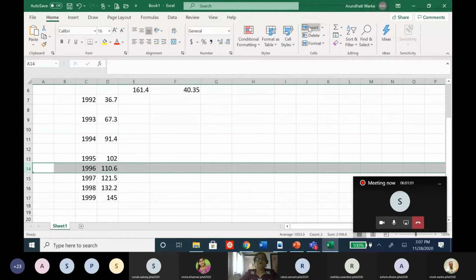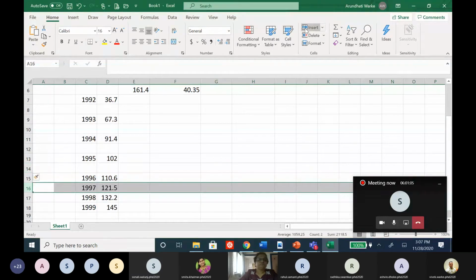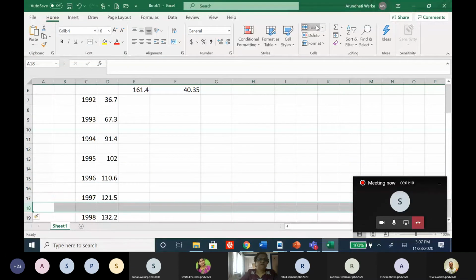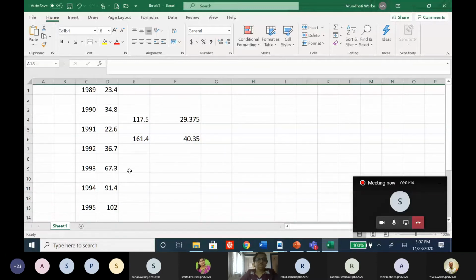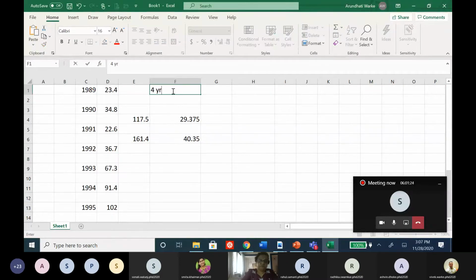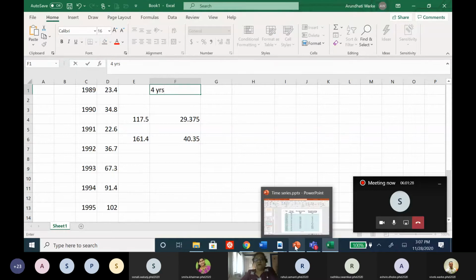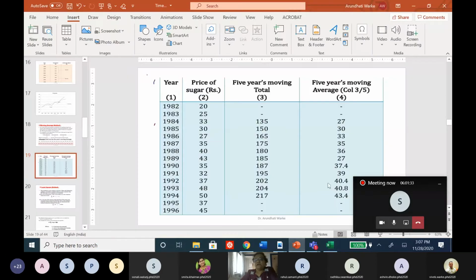If I insert a row everywhere, I think it is easy to understand. If I insert a row everywhere, I'll be able to do it quickly. Correct? So in every alternate cell you will get this 4 years moving average. What is this? This is the 4 years moving average. Followed? 3 years, 5 years and 4 years. Is that clear?